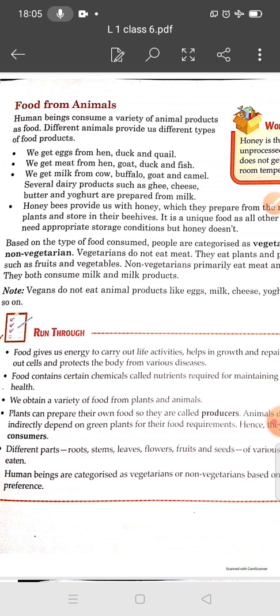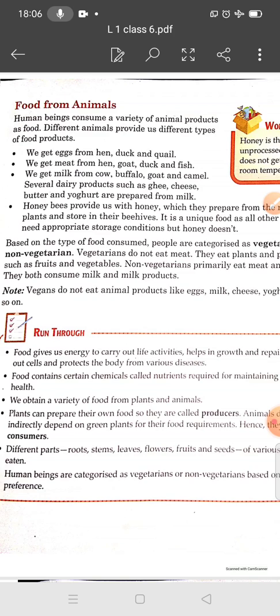So from which animals do we get egg? From hen, duck, and quail. And student, we get meat from hen, goat, sheep, duck, and fish. A large population of the world is dependent on meat as their staple food.